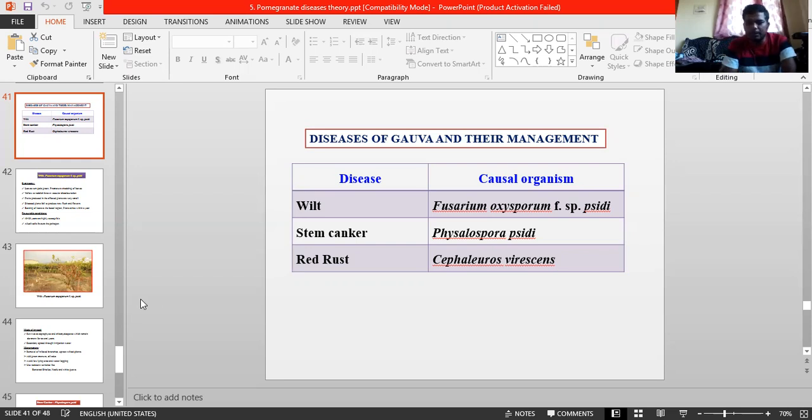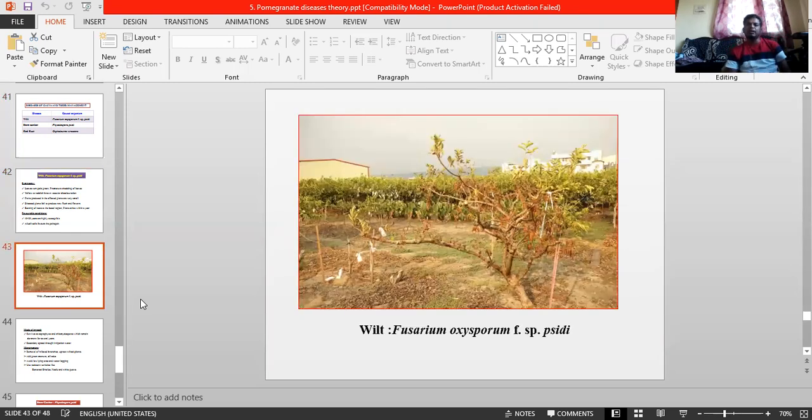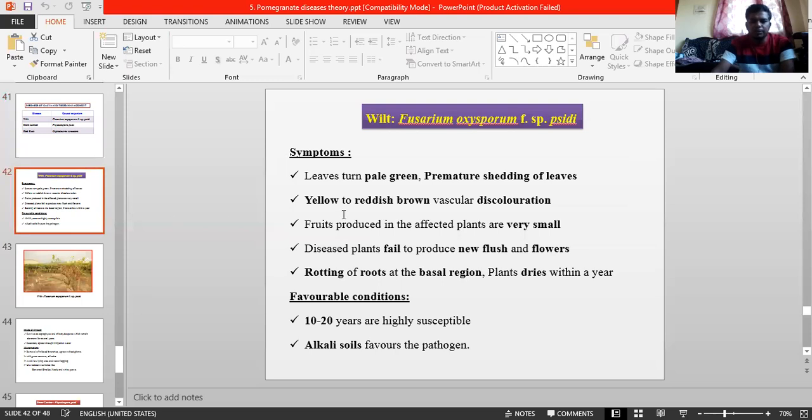Okay, see one by one. The wilt complex is caused by what we have listed: four nematodes as well as one fungus, Fusarium oxysporum f. sp. psidii. So before going to the discussion regarding symptoms, management and all those things, you can see the wilted plants, how the wilt complex starts. Already we have discussed in the pomegranate crop how it starts, especially one branch initially, after 15 to 20 days another branch, and like that it will take 3 to 4 months in the wilt complex of pomegranate. See here how it starts, and I will explain all those things.